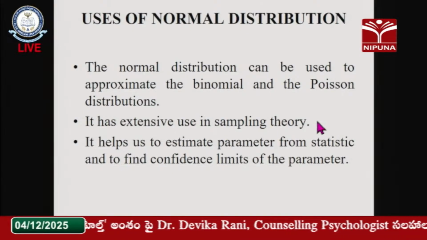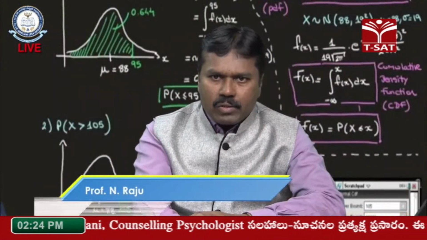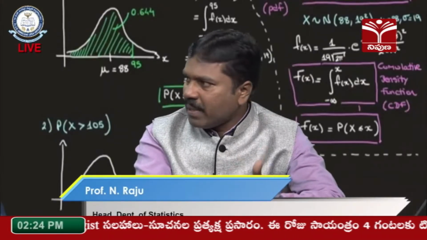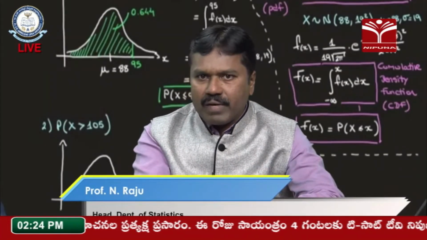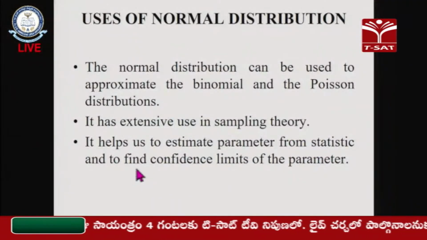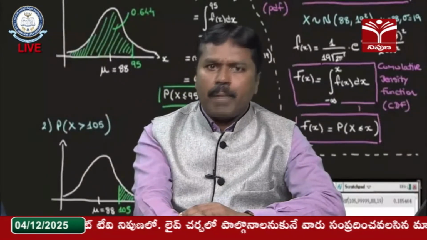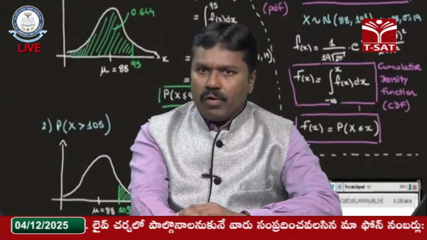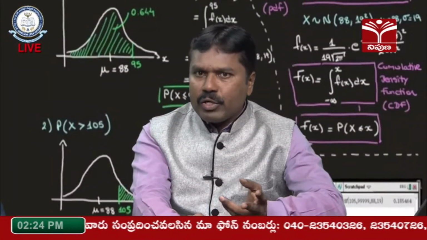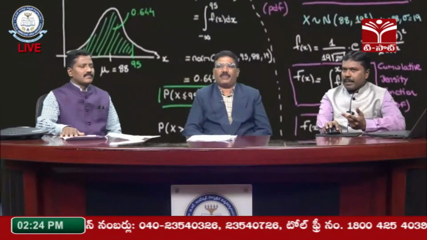What is the use of sampling theory, which Sampath Sir already said? Sigma limits, from the quality control point of view, use this normal distribution concept. Next, it helps to estimate the parameter from the statistic and find the confidence limits of the parameter. This plays a vital role in the testing of hypothesis. If you know the parameter and statistics, then only can we identify the confidence limits, level of confidence limits and data properties.